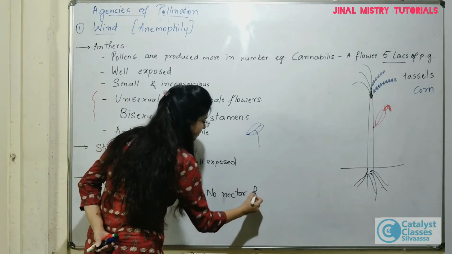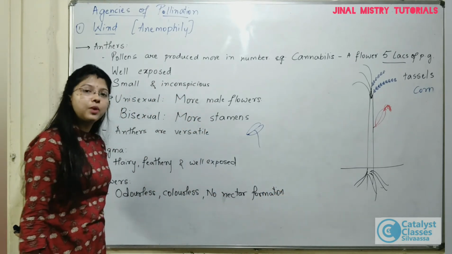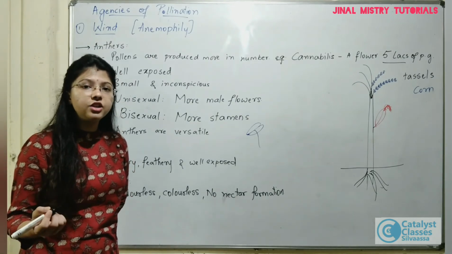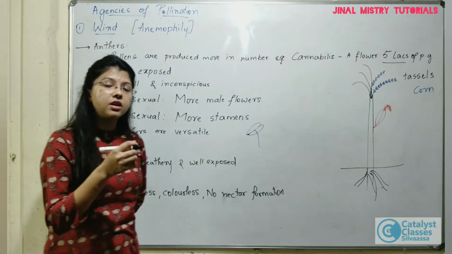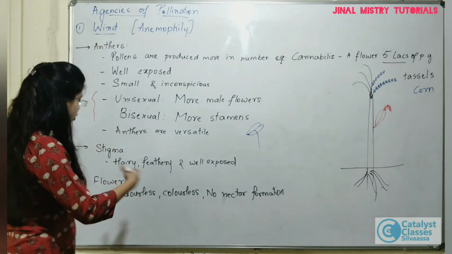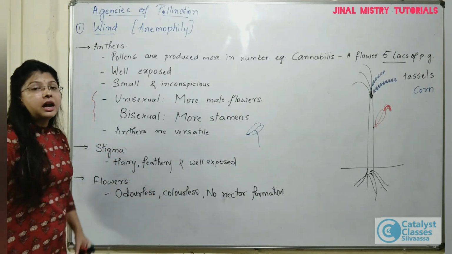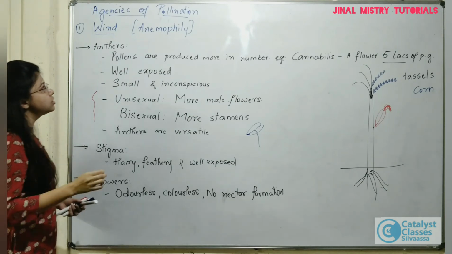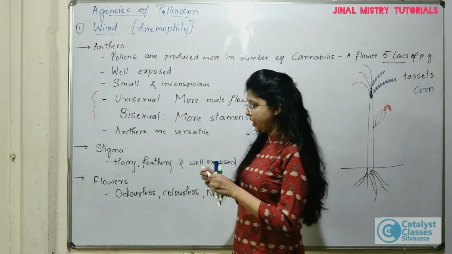nectar formation, because nectar is generally secreted by those plants or flowers which are to be pollinated by biotic agents, right? Biotic agents, like animals or insects, generally need nectar, and for sucking the nectar they come to the flowers. Now there is no biotic agent going to come to the flowers, so the flowers here will be odorless, colorless, and there will be no formation of nectar in them. So these are the characteristics of the anther, stigma and flowers which are to be pollinated by the wind.